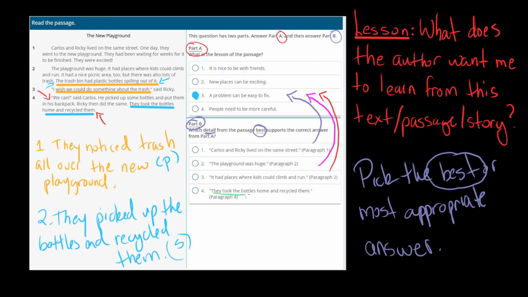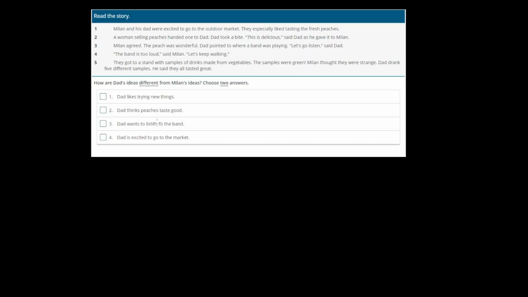They took the bottles home and recycled them. Does that support this idea that a problem can be easy to fix? It does, because what was their solution to the problem? Their solution was to take the bottles home and recycle them. So I'm going to color in answer number 4. Okay, let's go to question number 4.